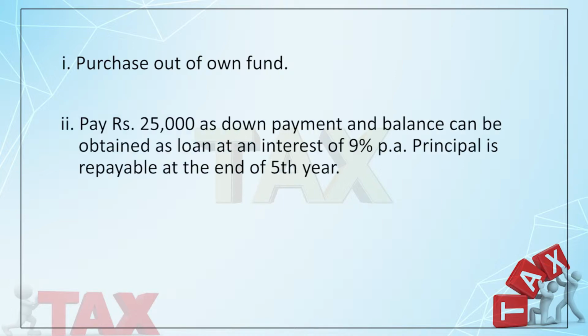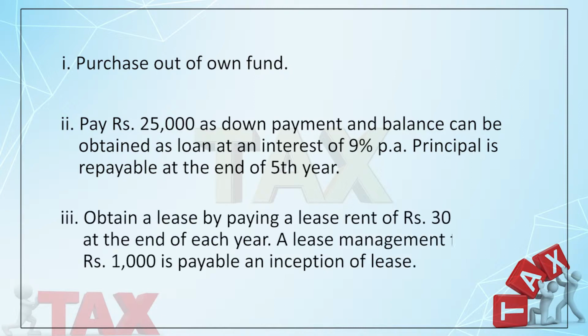Second is, they can pay 25,000 as immediate payment, down payment, and for the balance amount, the company can arrange a loan at an interest of 9% per annum. And I shall take, it's a simple interest, okay? And the principal is repayable at the end of 5 years. That means the company will repay this loan at the end of 5 years. And the third one is, the company can obtain by lease, by paying a lease rent of 30,000 per annum at the end of each year, and the lease management fees of 1,000 is payable.